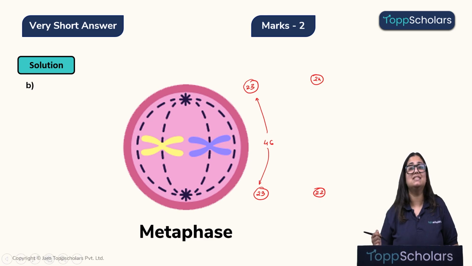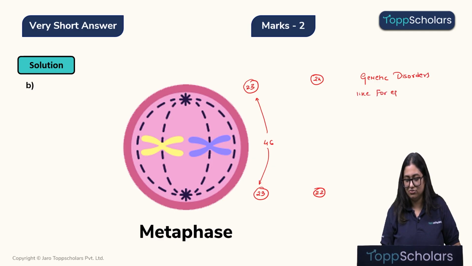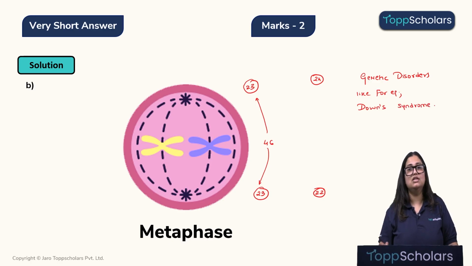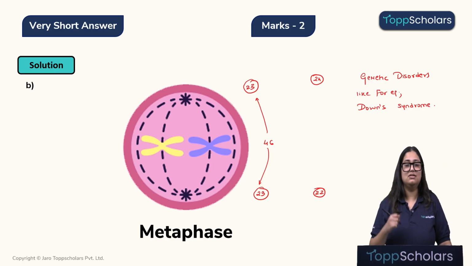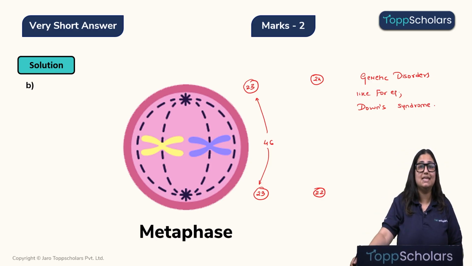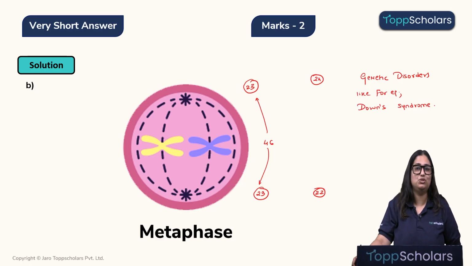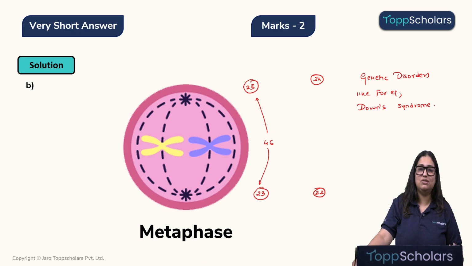And children, whenever there is unequal distribution of chromosomes in the gametes especially, it can give rise to genetic disorders. Like for example, Down syndrome. Alright children, so it is very important that the chromosomal distribution is even during cell division. Okay, I hope this is clear children. Now let's move on to the next question.